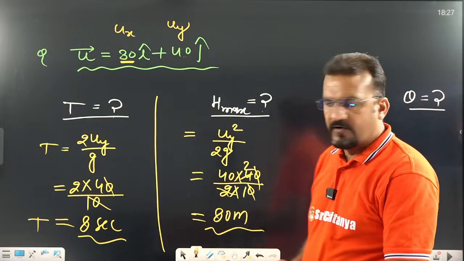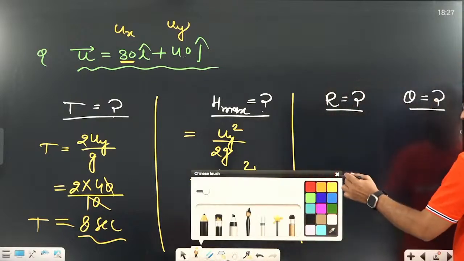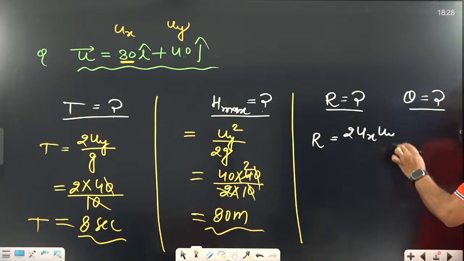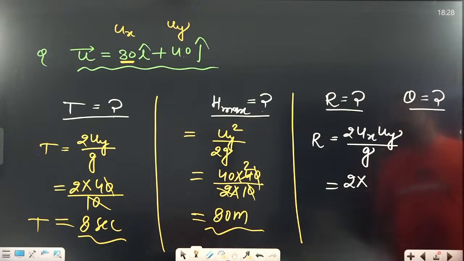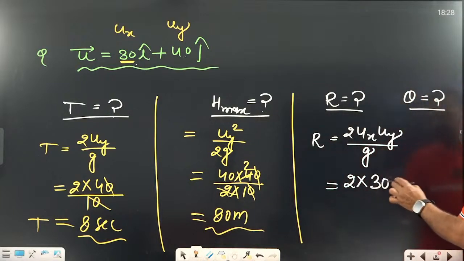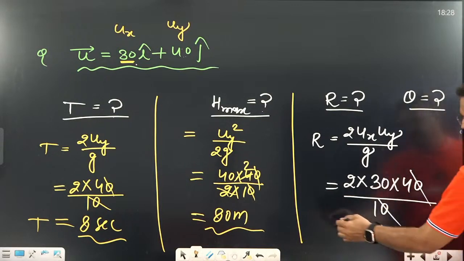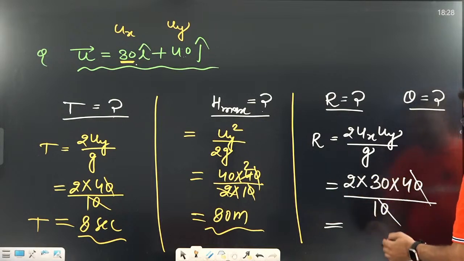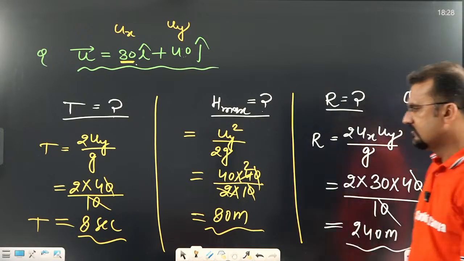Now you tell me, dear student, what is the horizontal range? The range formula, what is that? You know, sir, R equal to 2 into ux into uy divided by g. 2 into, what is ux? Ux is given, this is 30. What is uy? 40. This is 30 into 40 divided by 10. The 0 again cancels. This is 4 into 2, 8. Yes or no? And 8 into 3, 24. What is that? 240 meter. So this is the horizontal range.